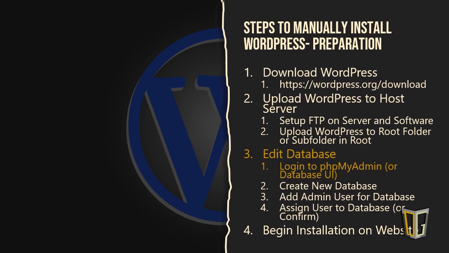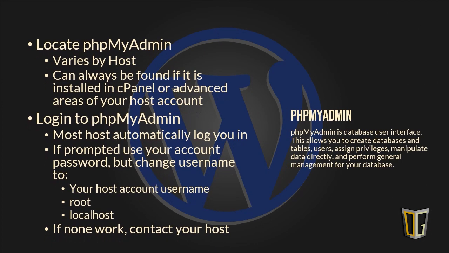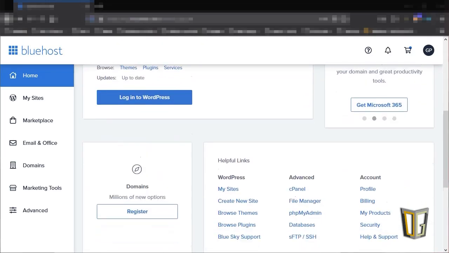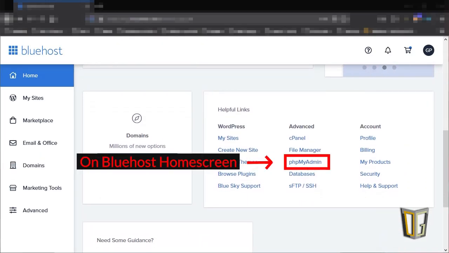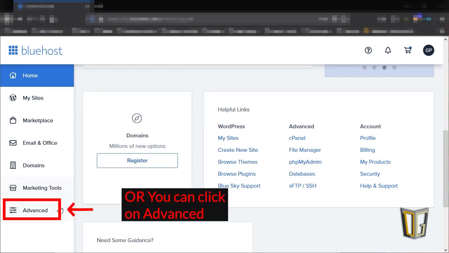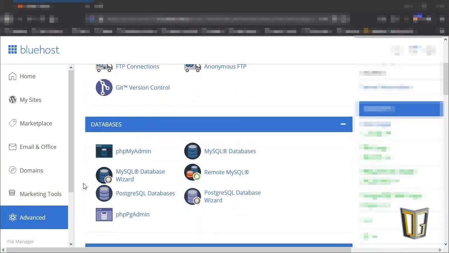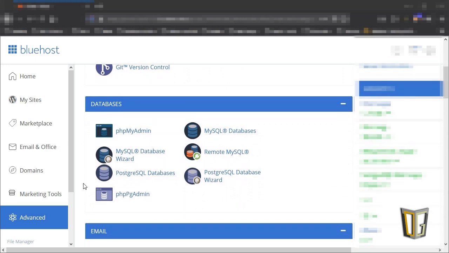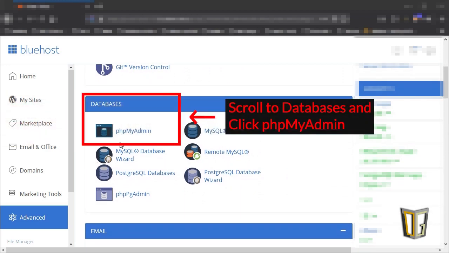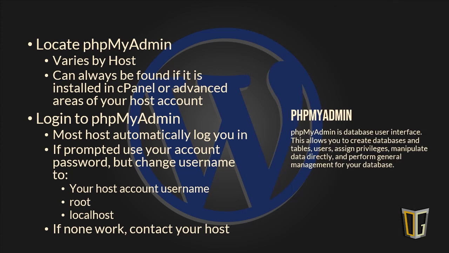The first thing to do is to find, open, and log into phpMyAdmin, which can be a challenge in and of itself. You'll need to look somewhere in your host's admin area for this. Often it's located under a category heading inside your host control panel that's labeled software or database or something completely different. It's really up to the host where they provide you access to this, so you might need to dig or call if you can't find it. It's there somewhere though.